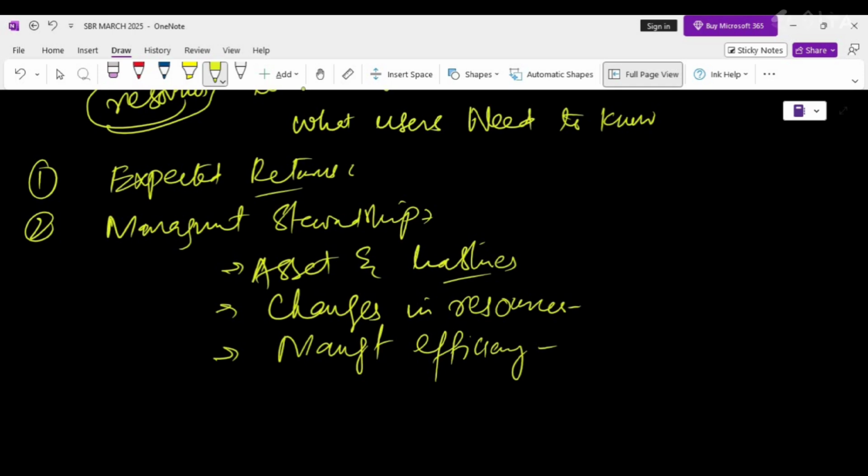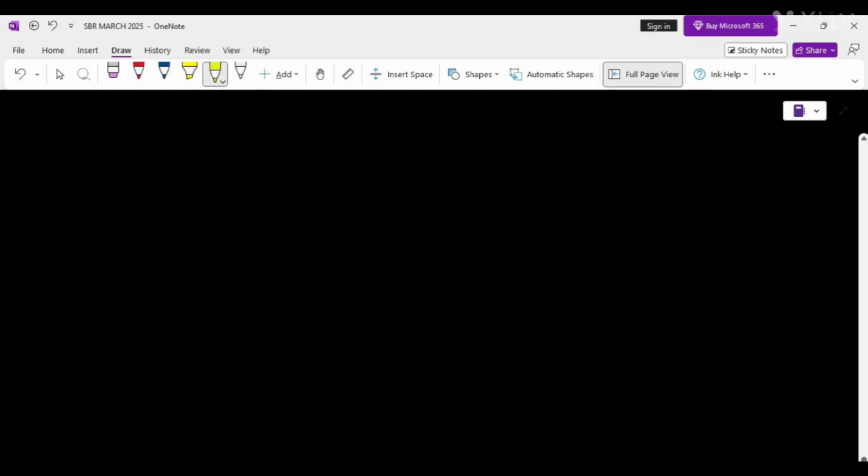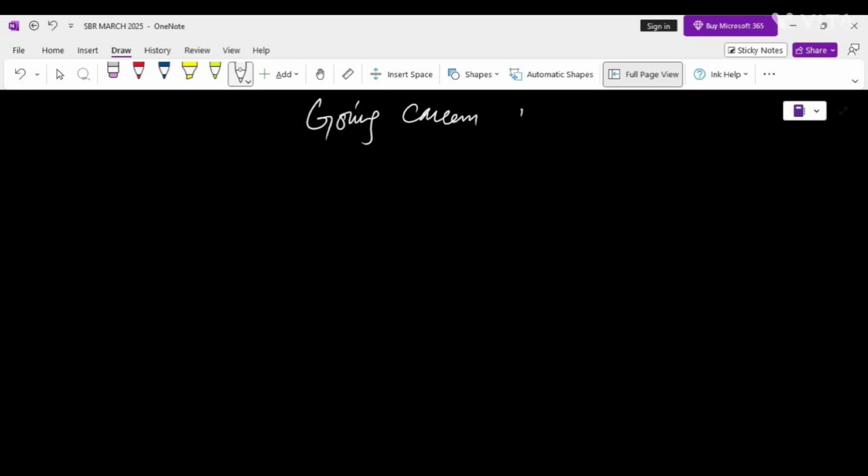Now let's move on to another topic, and that is the key point, let me write it, the going concern assumption. First, you have to understand what we mean by the going concern assumption, because it's the foundation for preparing the financial statements.